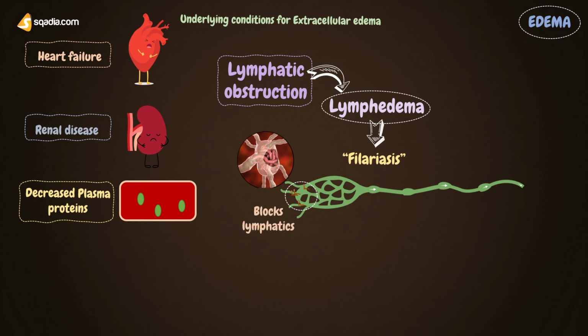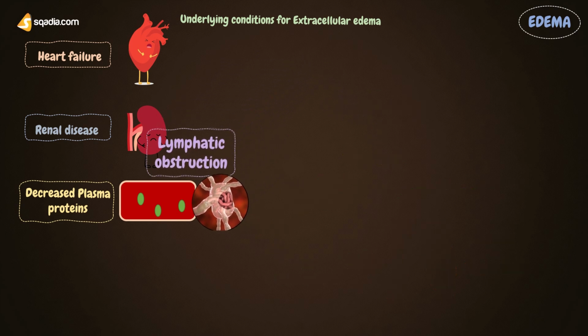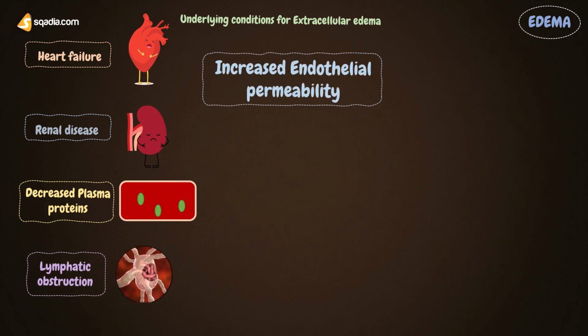This accumulation, along with the cellular reactions, leads to swelling, which is prominent in the legs and scrotum. If this obstruction is repeated, particularly in these regions, then it results in fibrosis and the development of elephantiasis, meaning elephant-like enlarged affected areas.